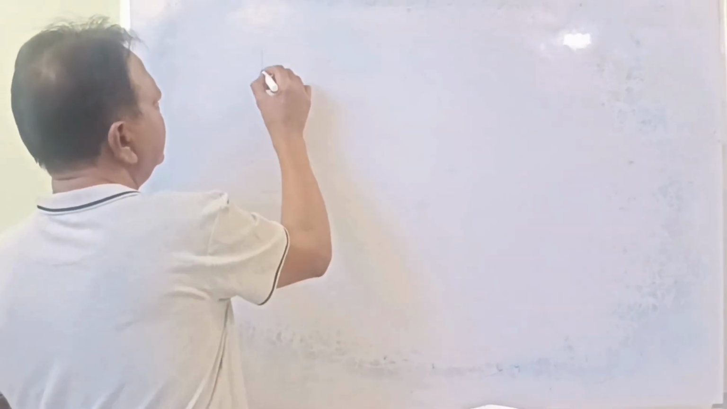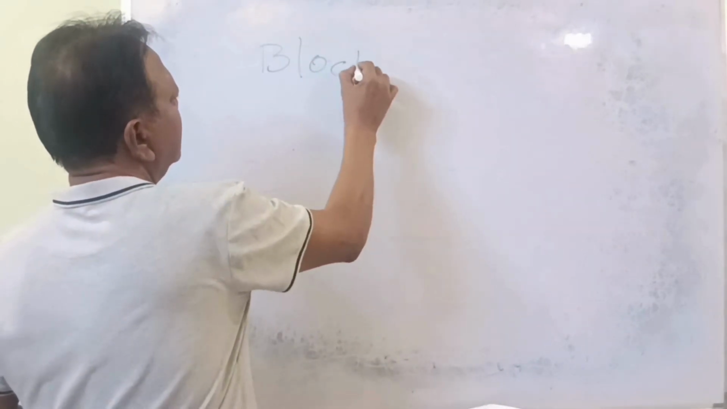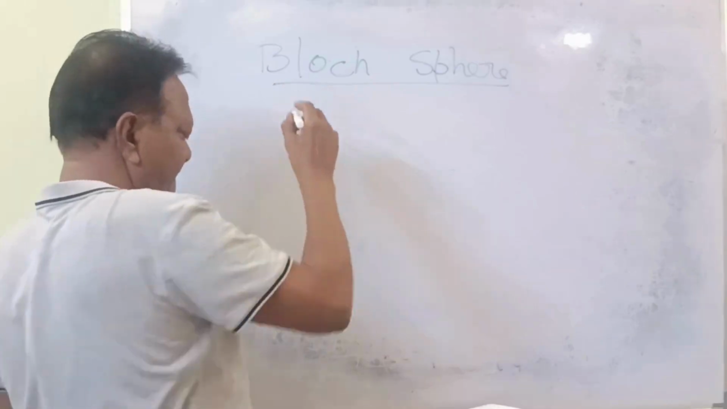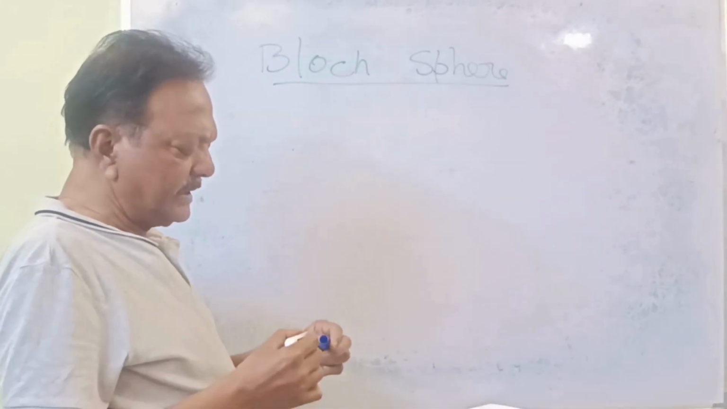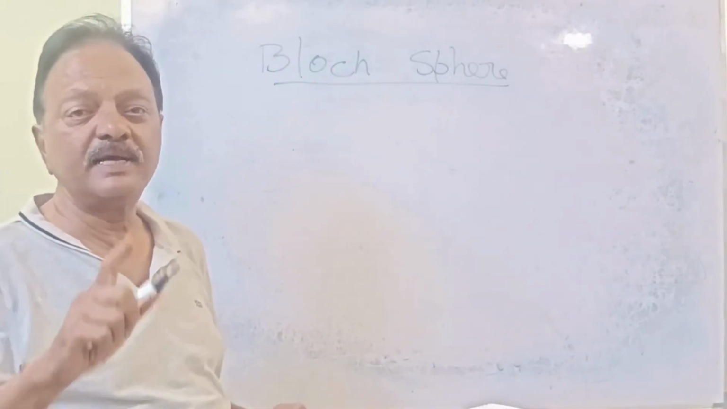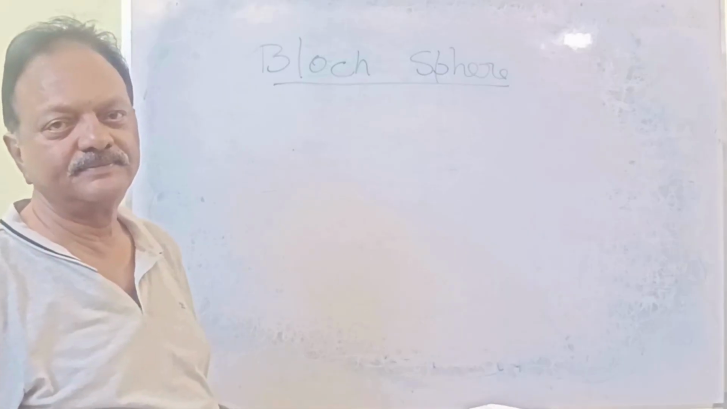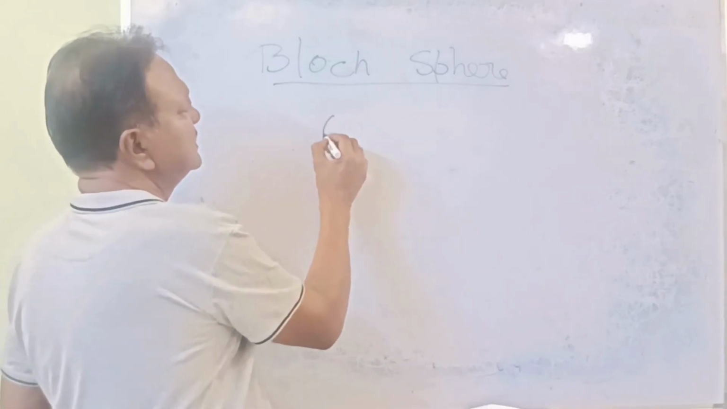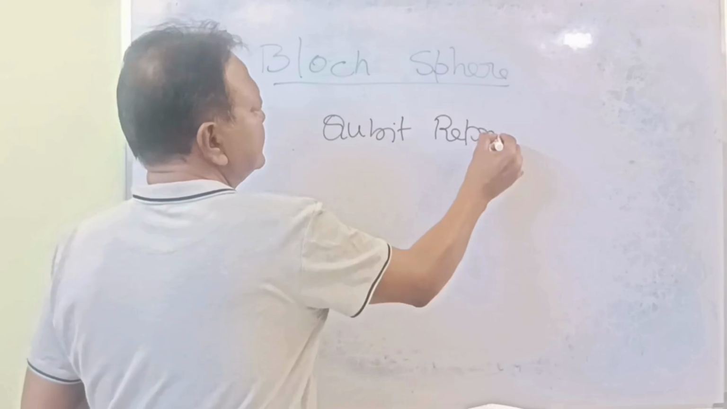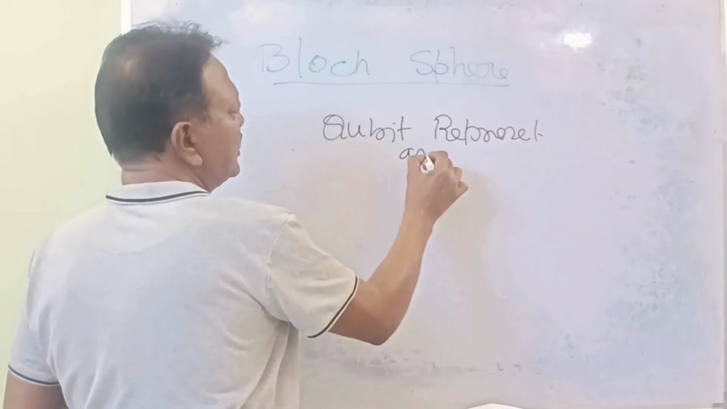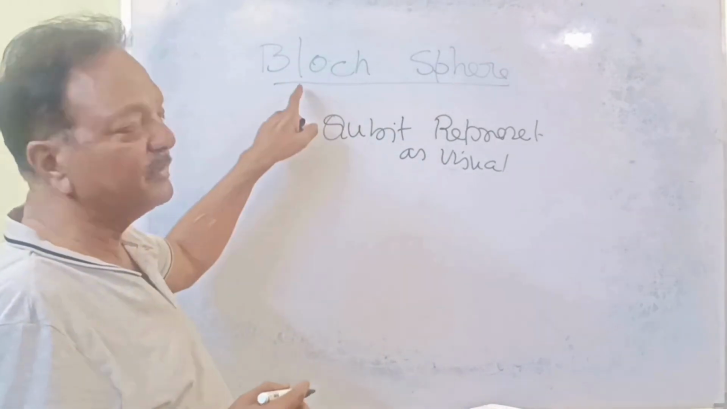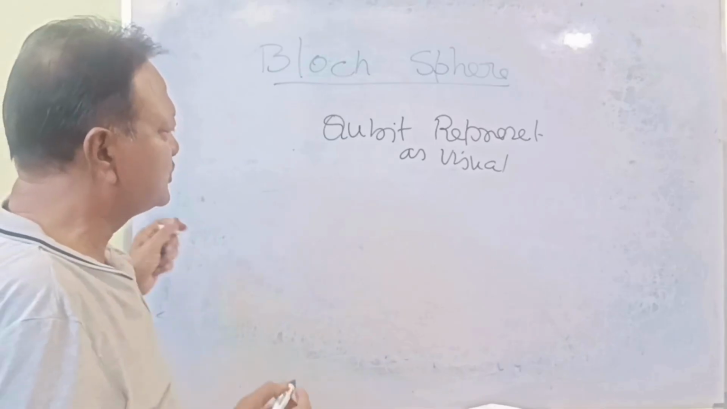Finally, we come to the Bloch sphere. This Bloch sphere is the visual representation of a qubit, a single qubit. Understood? Qubit representation as a visual representation of a qubit that can be shown in the Bloch sphere. How will the Bloch sphere do this?